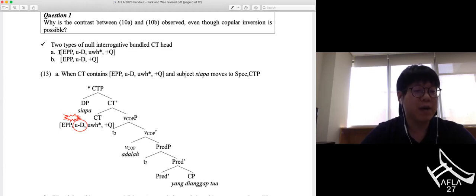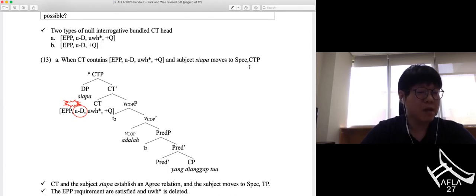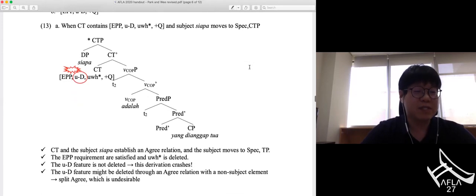The first one bears EPP, uninterpretable D feature, uninterpretable WH feature, and plus Q feature, while the second contains EPP, uninterpretable D and plus Q. So when CT contains EPP, uninterpretable D feature, uninterpretable WH feature, and plus Q, and the subject CFA moves to the spec CTP, as illustrated in 13, the derivation crashes. The reason is as follows.